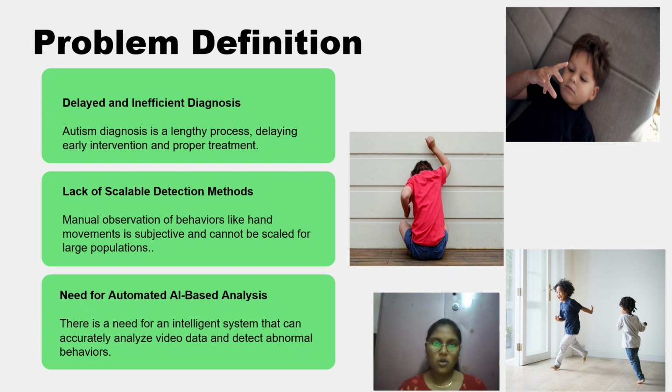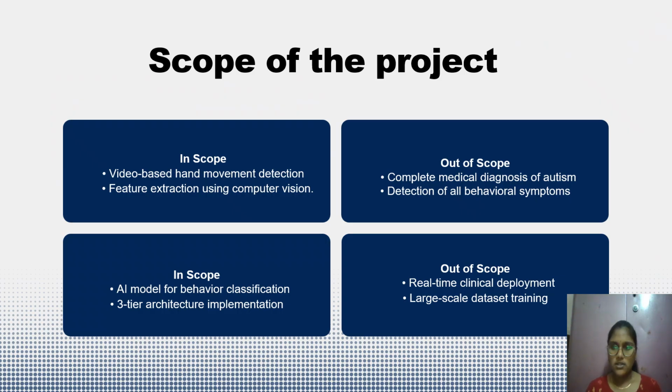Next, let's get into the scope of the project. In the scope of the project, we clearly define what is included and what is not included. In scope, we focus on detecting hand movements from the video data using computer vision techniques. We also use AI models for classifying the behavior and implementing a three-tier architecture for the system design. Out of scope, this system does not provide a complete medical diagnosis of autism. It also does not detect all types of behavioral symptoms, and it is not designed for real-time clinical use.